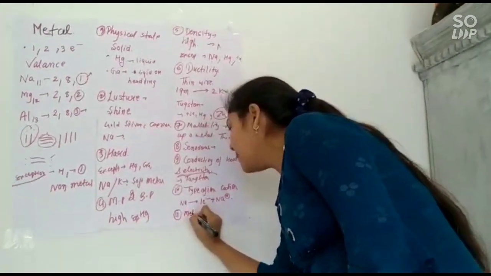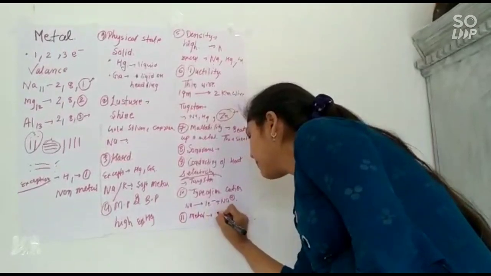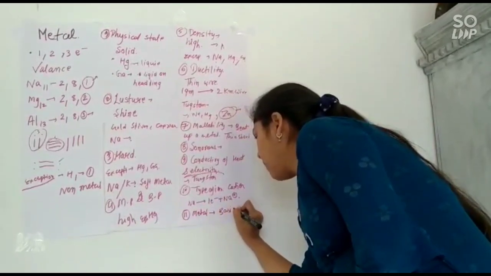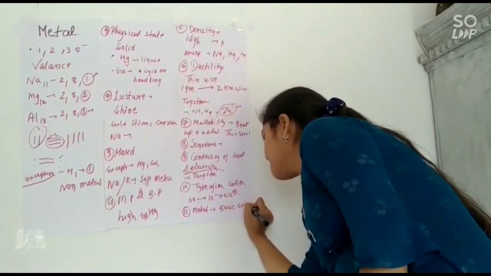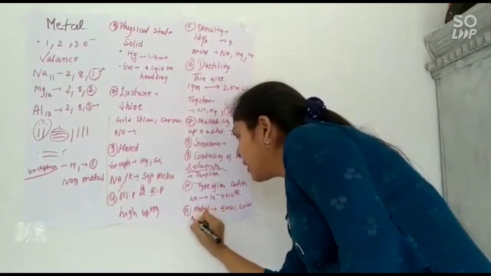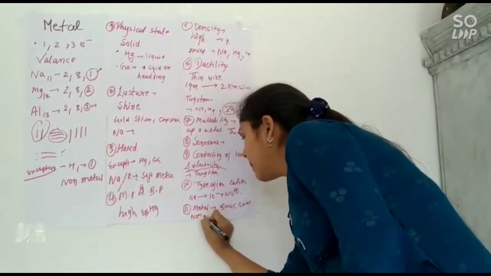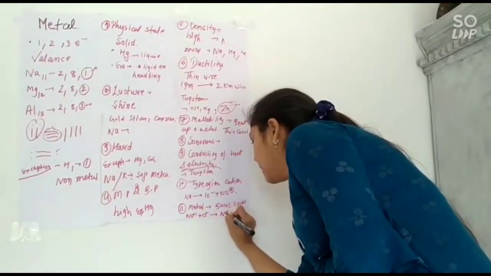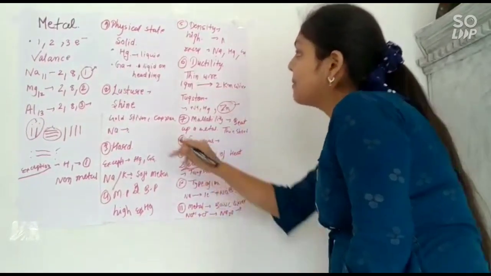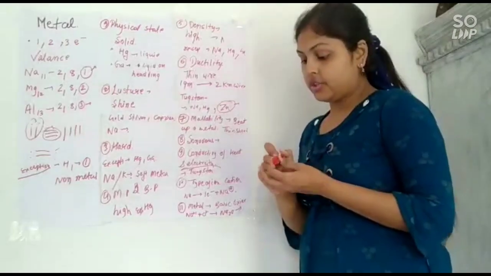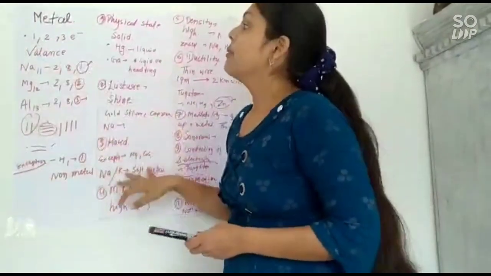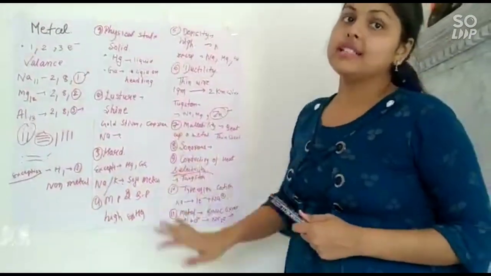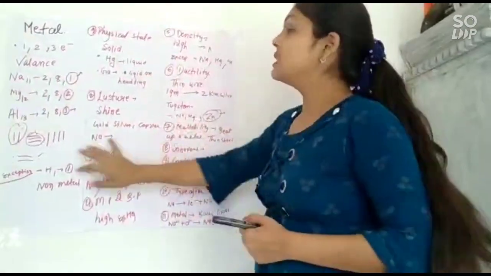For example, Na+ and O2- combine to form Na2O, meaning metals give basic oxides. So these are all the properties of metals. If any substance has all these properties, it is a metal.